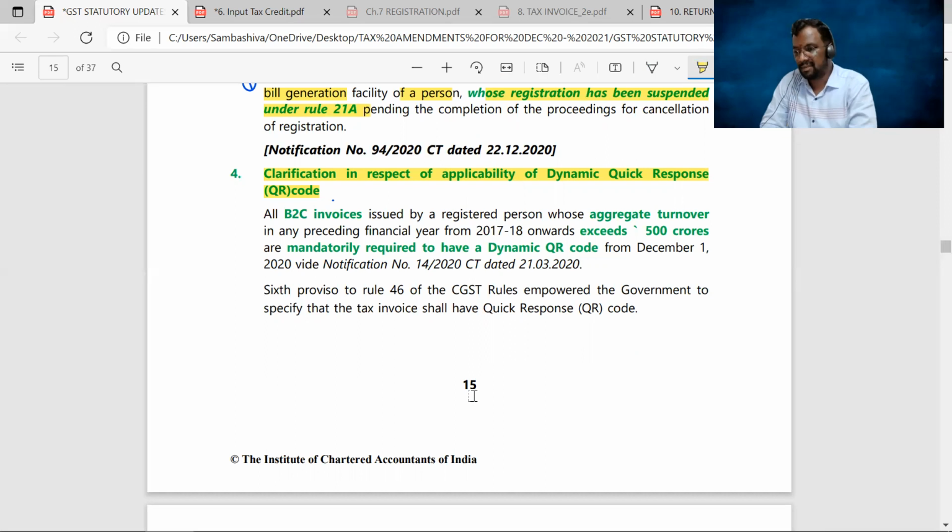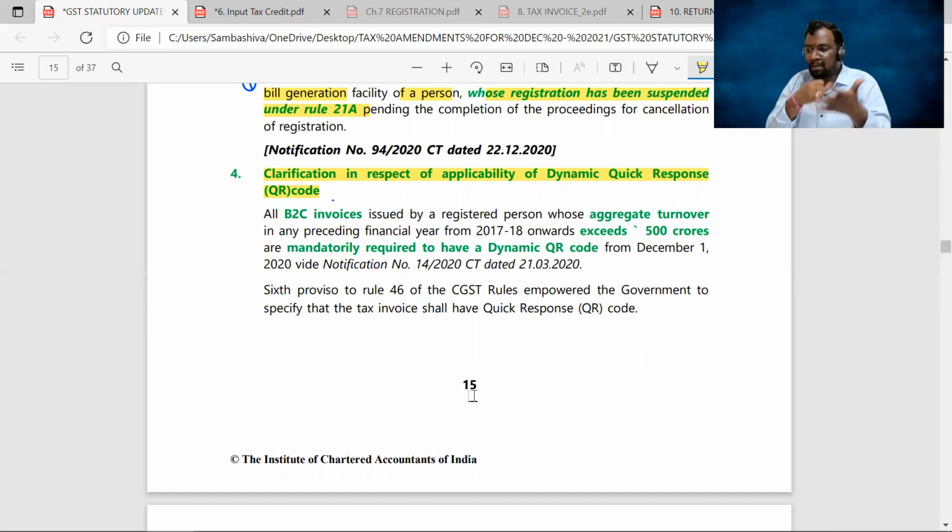But when it comes to static QR code, after scanning it, you need to enter the amount voluntarily. How much amount you are going to pay will not be displayed. You have to enter it on your own. That's the basic difference between static QR code and dynamic QR code.